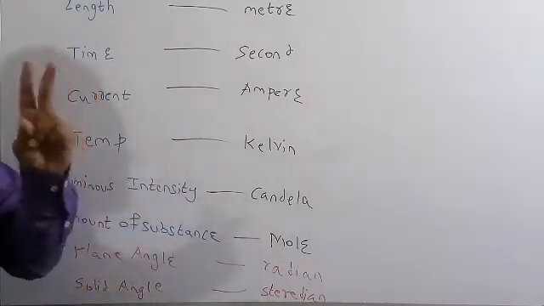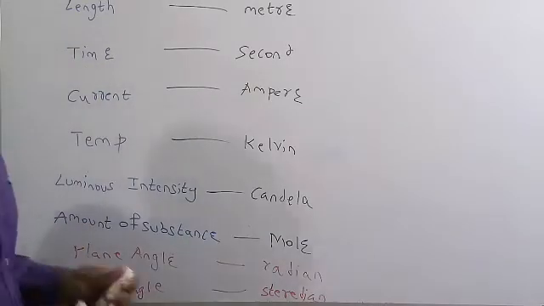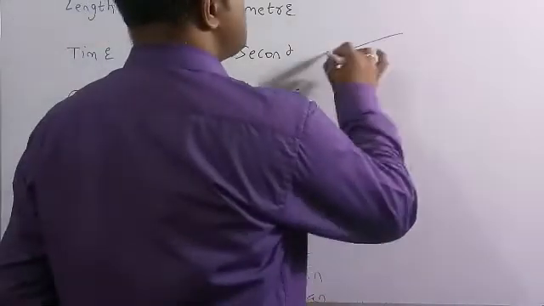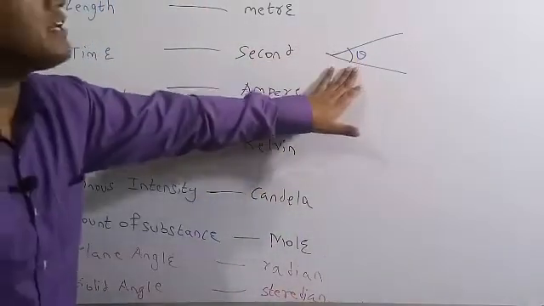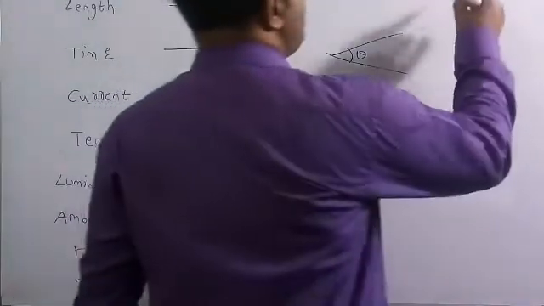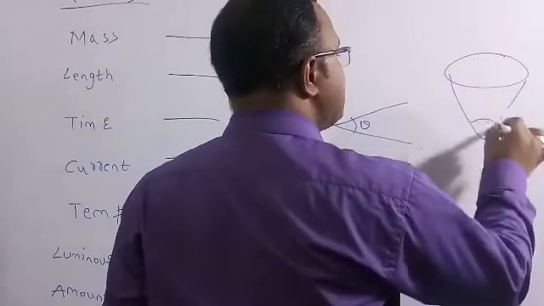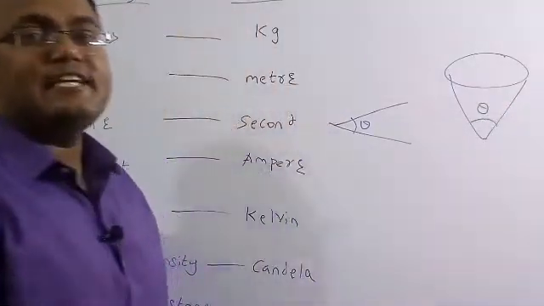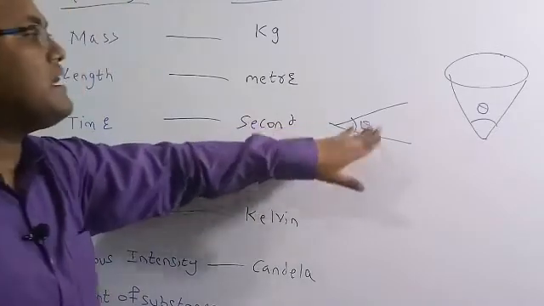The 2 supplementary quantities are plane angle and solid angle. A plane angle is the angle between two surfaces. Angle between any two surfaces we call a plane angle. But if you want to make a cone, suppose there is a cone like this, this angle theta is called a solid angle. But between any two surfaces we call it the plane angle.